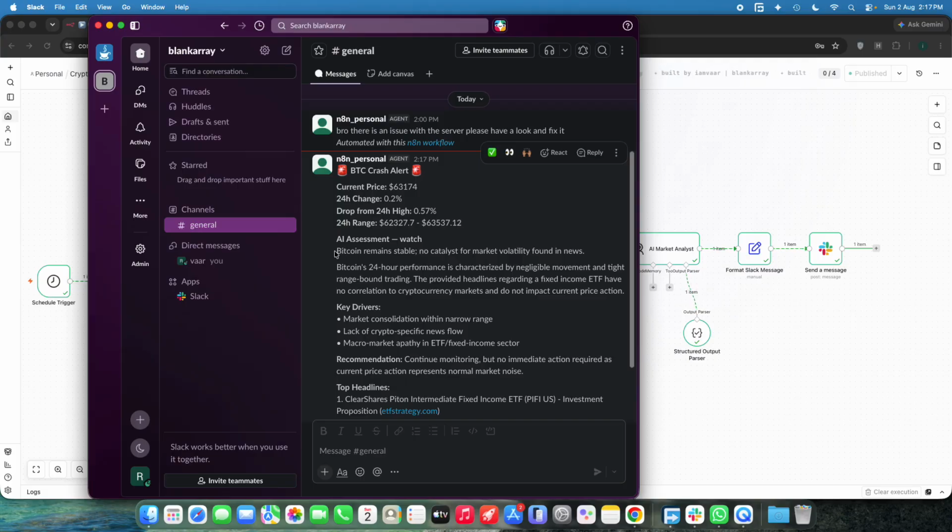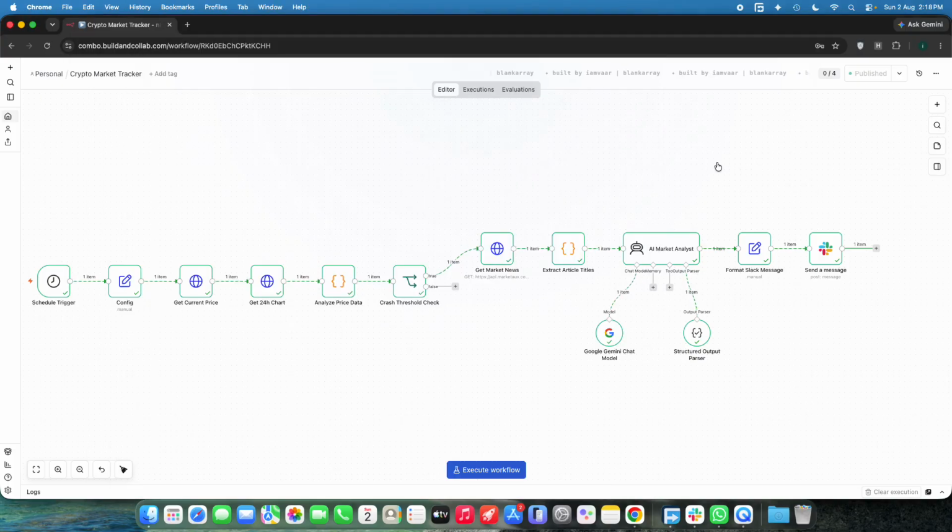And just have a look at the AI. Even though it says BTC crash alert, the AI was saying Bitcoin actually remained stable and no catalyst for market volatility was found in the news. The 24-hour performance is also characterized by negligible movement and tight range-bound trading, right? So everything looks normal. This is how the AI will give you the insights regarding the news too. Just keep a note of it. This is how the system will work live.